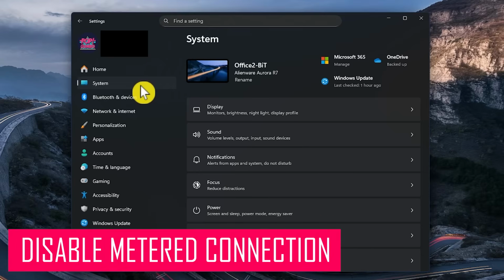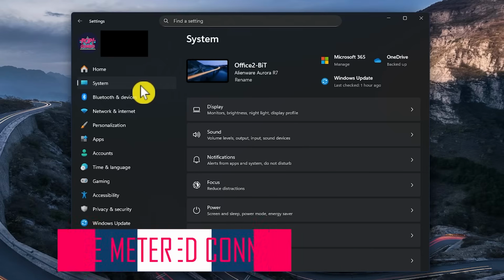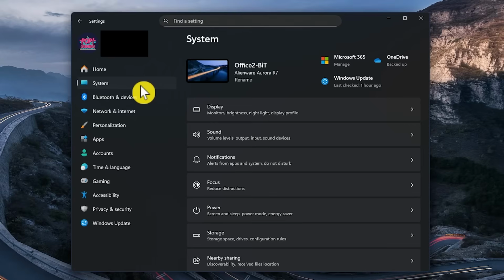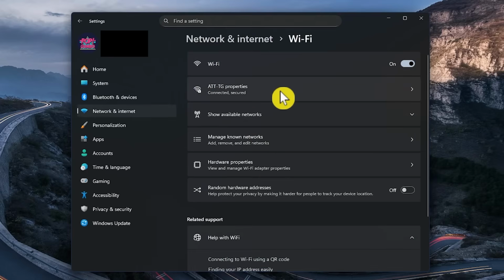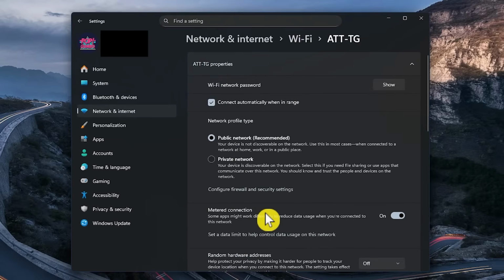If you have data limits with your internet service provider, having metered connection enabled can help to reduce data usage, but could also give you slower internet speeds. So if you don't need metered connection enabled, or just want to disable it temporarily, in the left pane, go to Network and Internet. If you're connected via Wi-Fi, click on Wi-Fi. Click Properties for your Wi-Fi network. Then in metered connection, click on the toggle to turn it off.